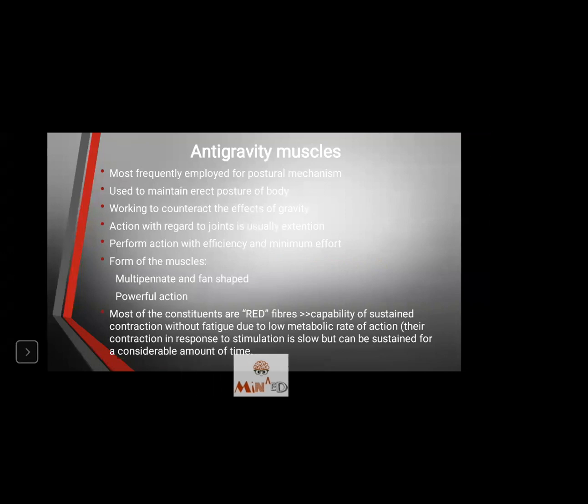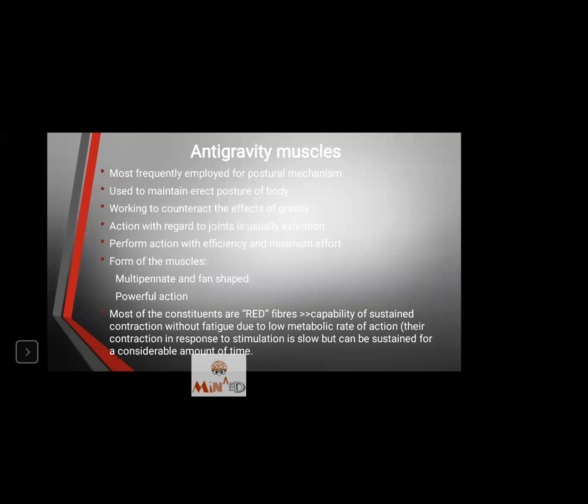Now, form of the muscles: the anti-gravity muscles are multipennate. Multipennate, as we have all studied in general anatomy, means many fibers that form a group, well distributed and arranged in a pattern such that a large area is covered in a centrifugal pattern.